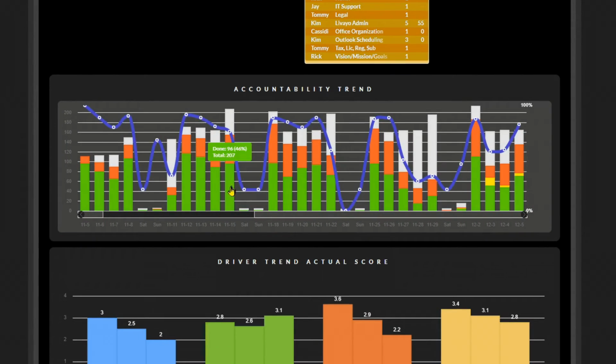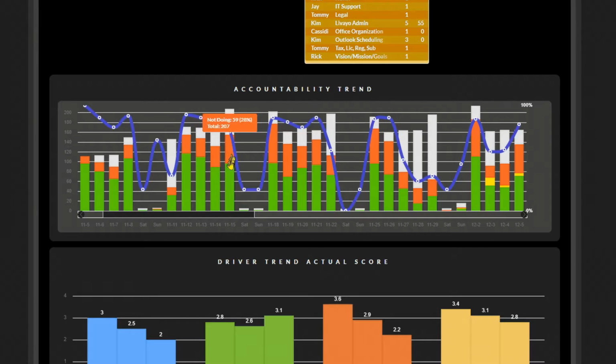Of course, green is best, but it's better to mark red on everything than to not mark anything at all, because at least with red, you were accountable. So red means that you were at least accountable. You at least knew that it was supposed to be done. You at least knew it was there to do, but for whatever reason, it didn't get done. You didn't do it. So at least be accountable. At best, perform, which means the green.